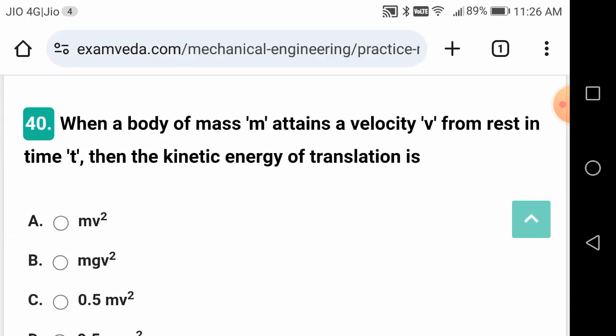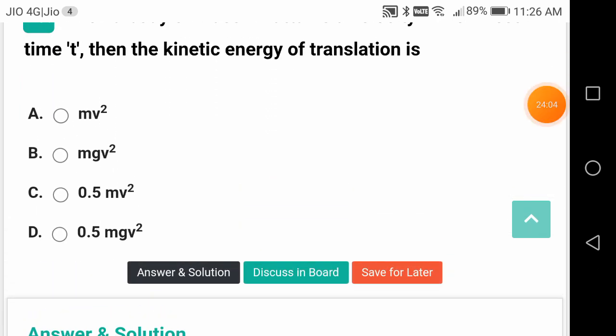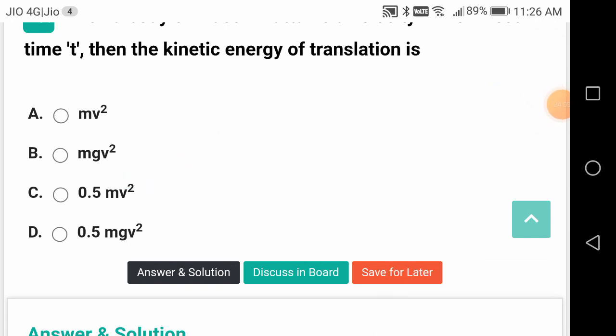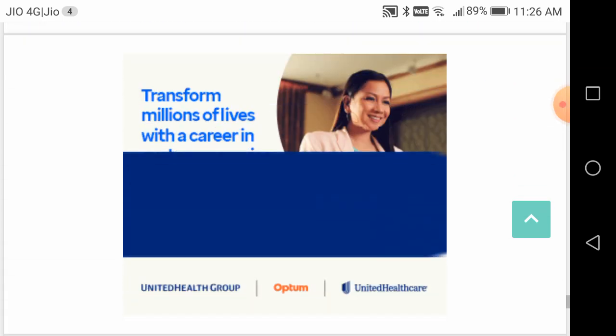When a body of mass m attains a velocity v from rest in time t, then the kinetic energy of translation is what? It is 0.5 mv square, that is half mv square, correct? You have seen this from our intermediate physics also.